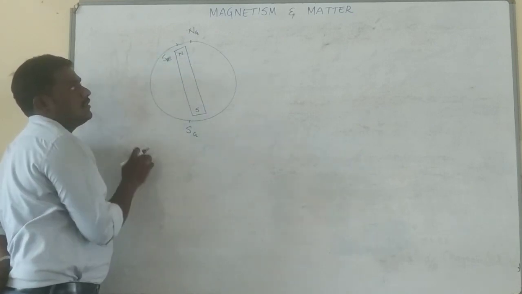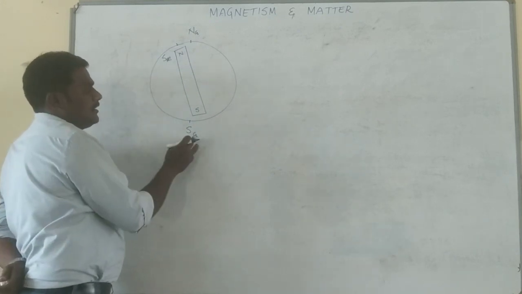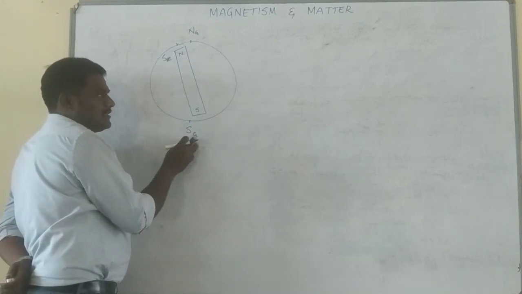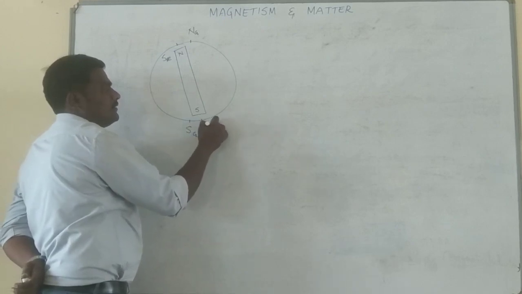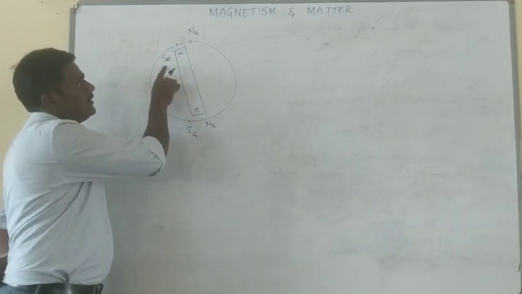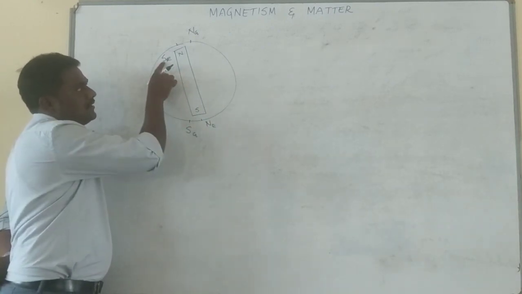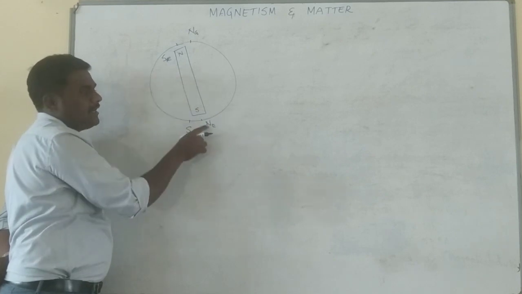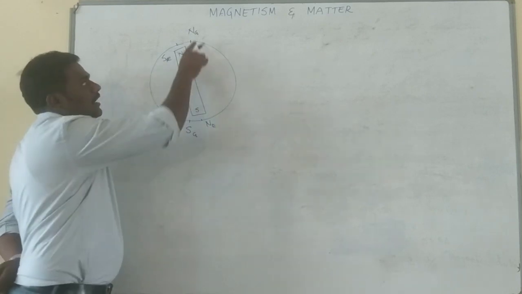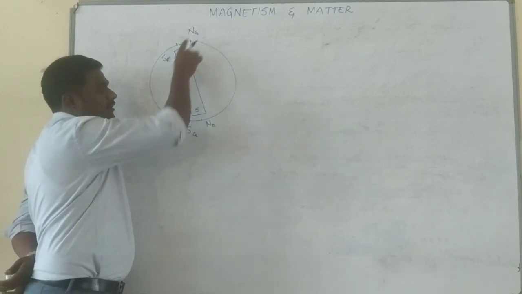Similarly, near the geographical south, the Earth's north pole is located. Whatever symbols are mentioned here, SE and NE, are the magnetic south pole and magnetic north pole of the Earth. And NG and SG are the geographical north and geographical south poles.